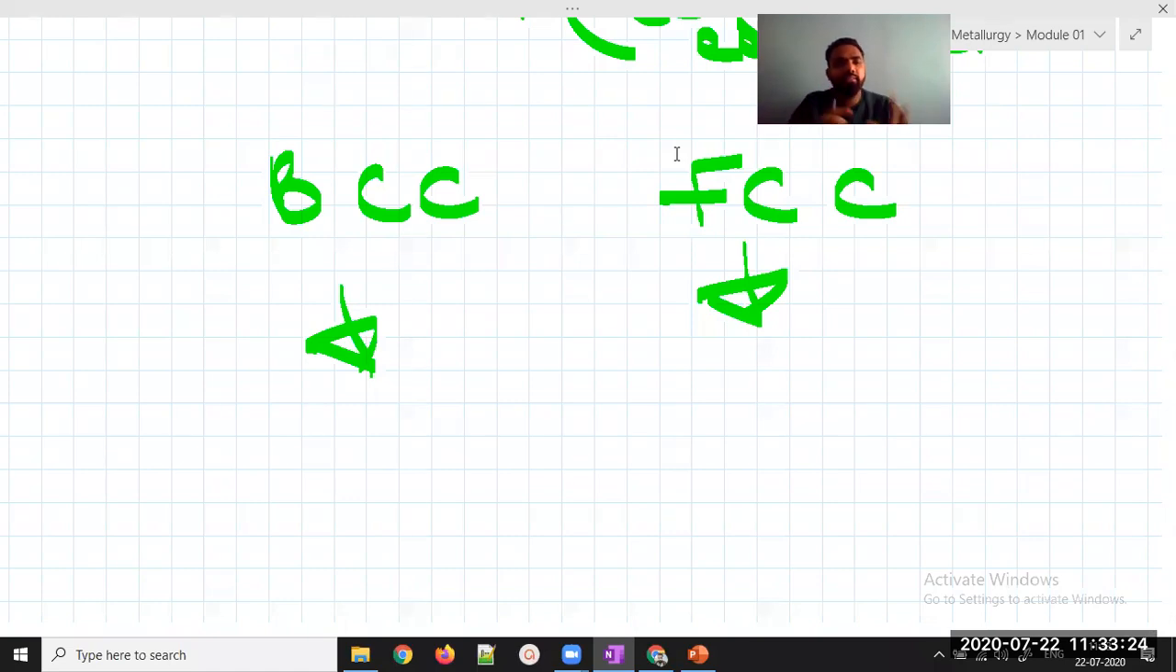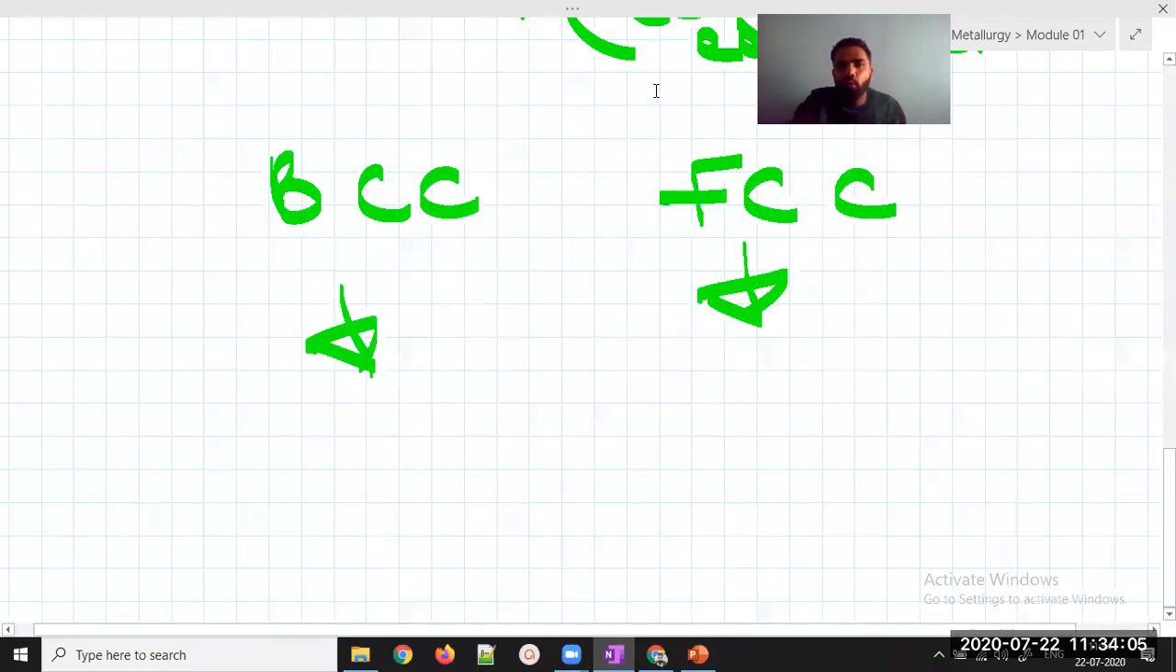Very nice, non-primitive. Where does it have the atom, body centered? Is it along the edges or only along the center? Body centered. Very nice, center. And what about FCC? Is it primitive or non-primitive? FCC is also non-primitive, very nice. And where is it having the atoms? It will be along the faces, and it will also be along the corners. Corner atoms will also be there. Not along the edges.